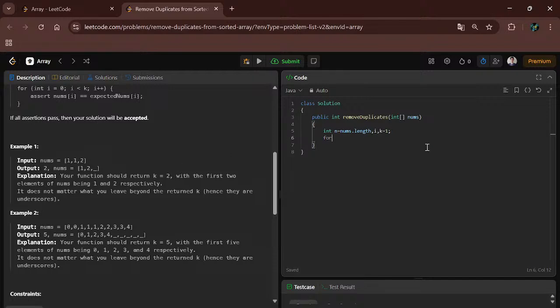I will implement here a for loop, and we will take one count to count how many elements are unique.